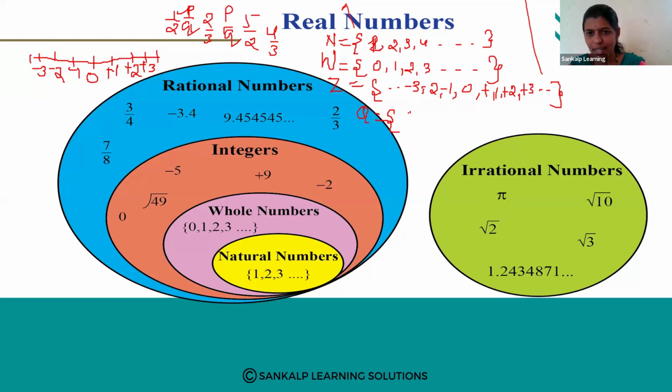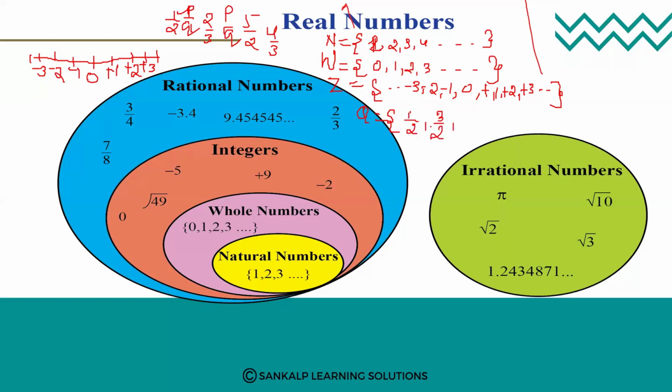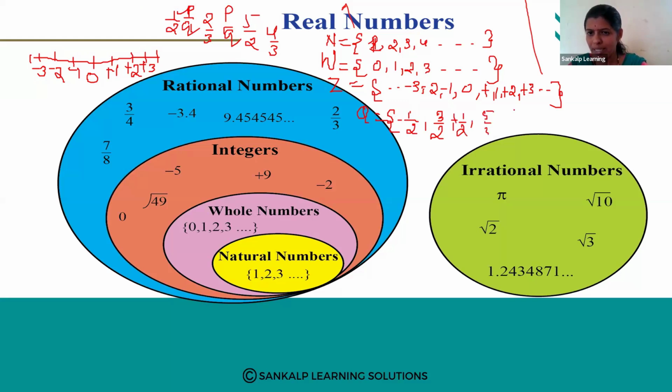So when you write numbers in the form of P by Q, those are called rational numbers. For example, 3 by 2, minus 1 by 2, plus 1 by 2, and 5 divided by 3, and so on. These type of numbers are called rational numbers. And rational numbers include natural numbers, whole numbers and integers, right? So all types of numbers come under rational numbers.